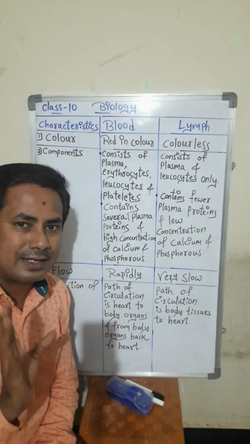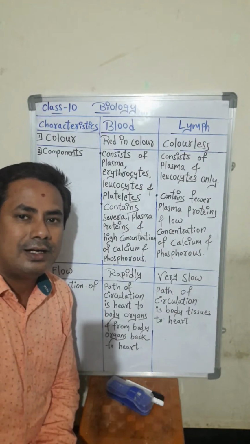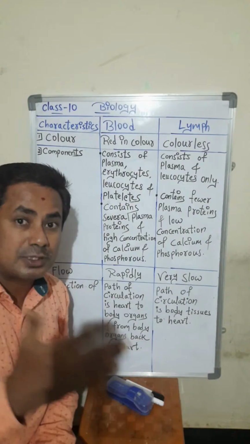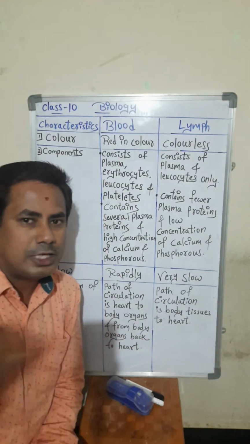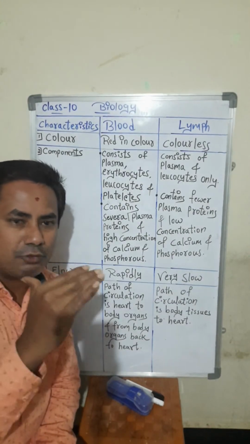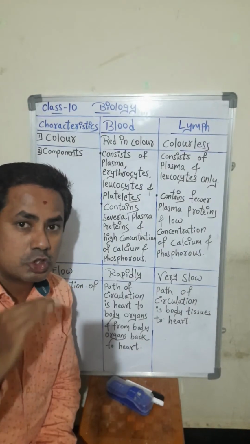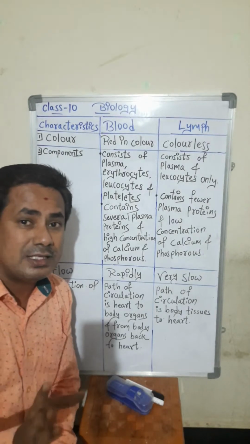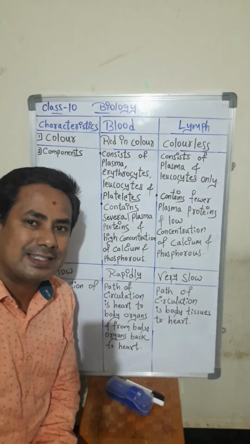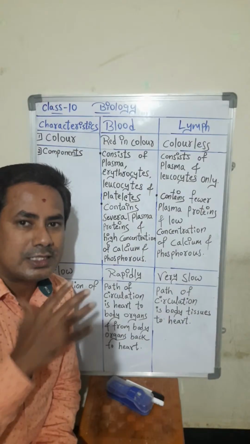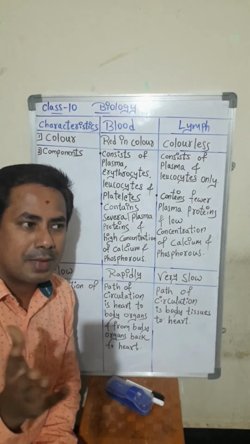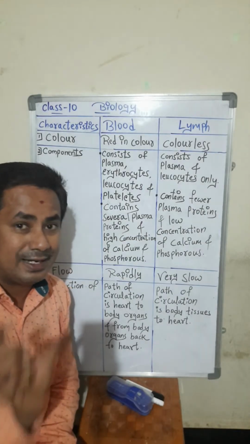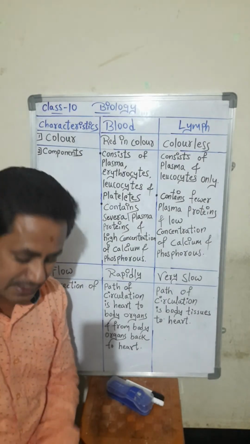Platelets will help to clot our blood and stop bleeding. Whenever small injuries happen in our body, the bleeding will be stopped by our platelets. Platelets lifespan is 6 to 10 days, very less. Many students you have seen admitted to the hospital due to lack of platelets. Platelets lifespan is very less.